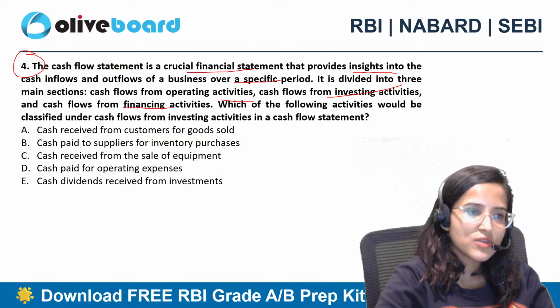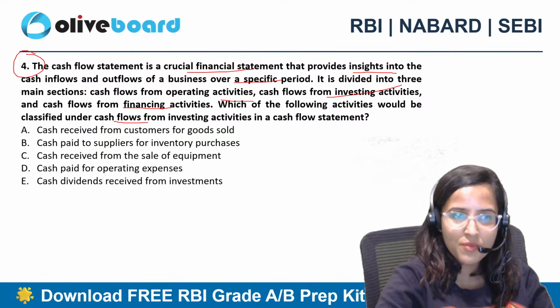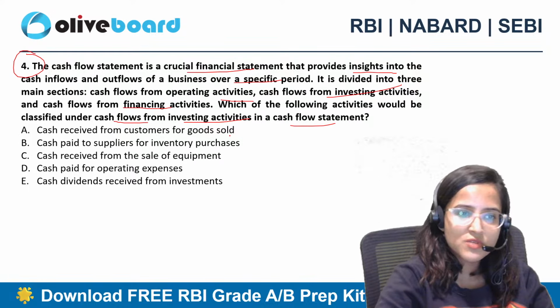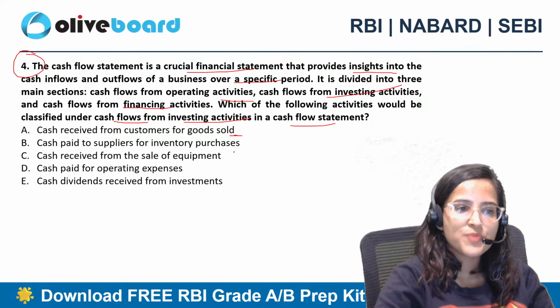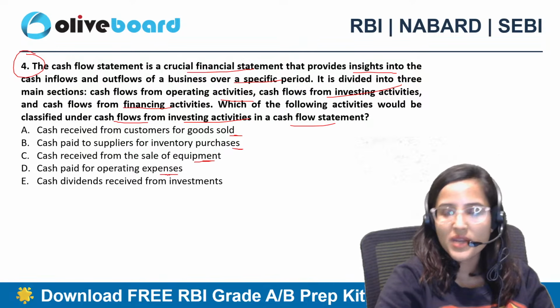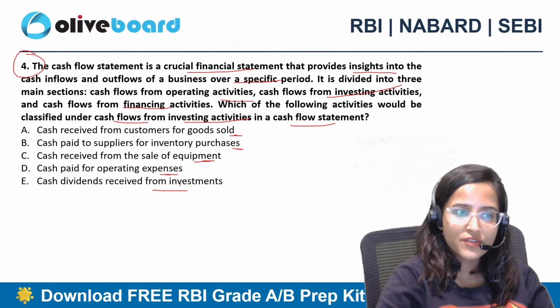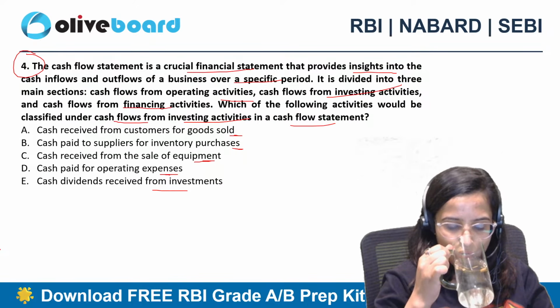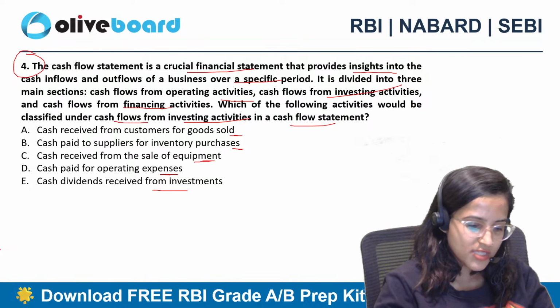Which of the following activities would be classified under cash flows from investing activities in a cash flow statement? Cash received from customers for goods sold, cash paid to suppliers for inventory purchases, cash received from the sale of equipment, cash paid for operating expenses, cash dividends received from investments. What is the answer?